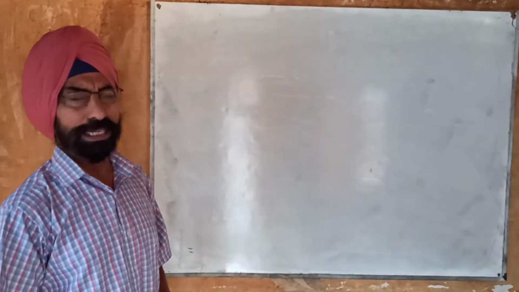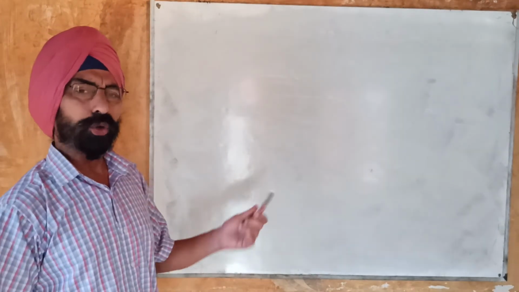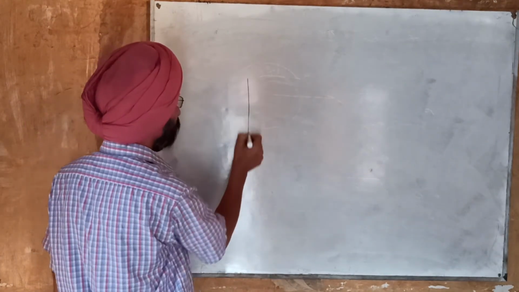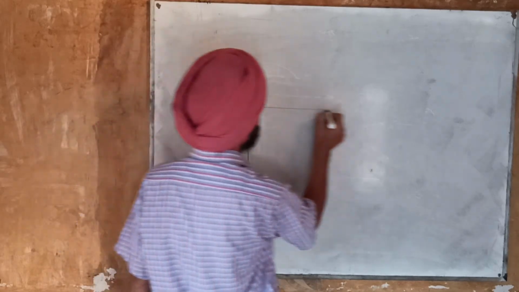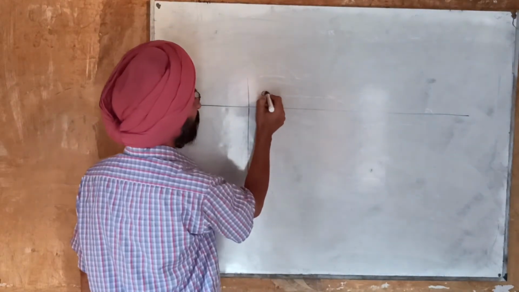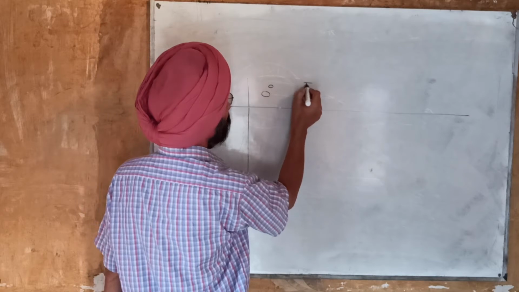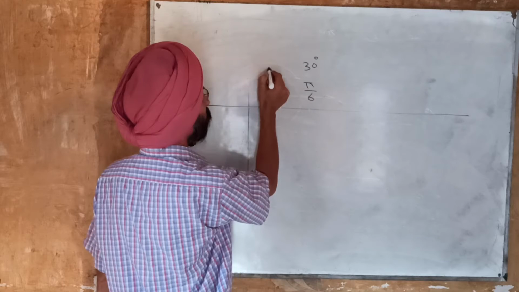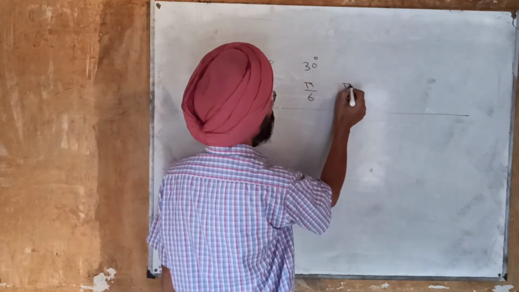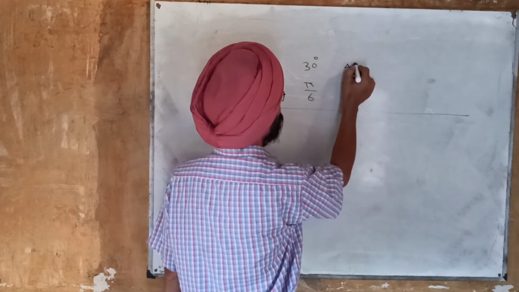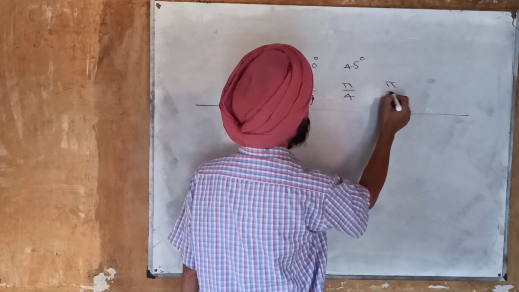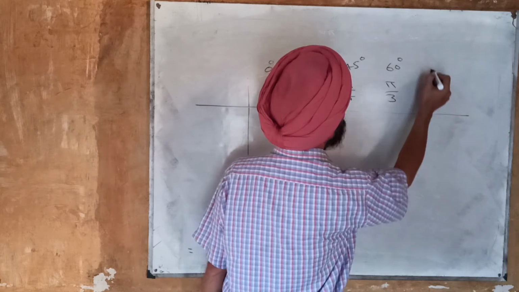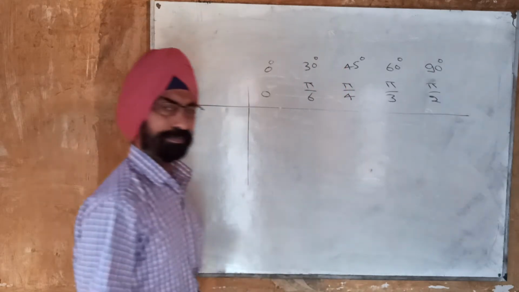But before moving on to that, we will look into the table of values of sine, cos and tan. Some standard angles I am taking here: 0 degree, then pi by 6, that means 30 degree, then pi by 4, that means 45 degree, pi by 3, that means 60 degree, and pi by 2, that means 90 degree.